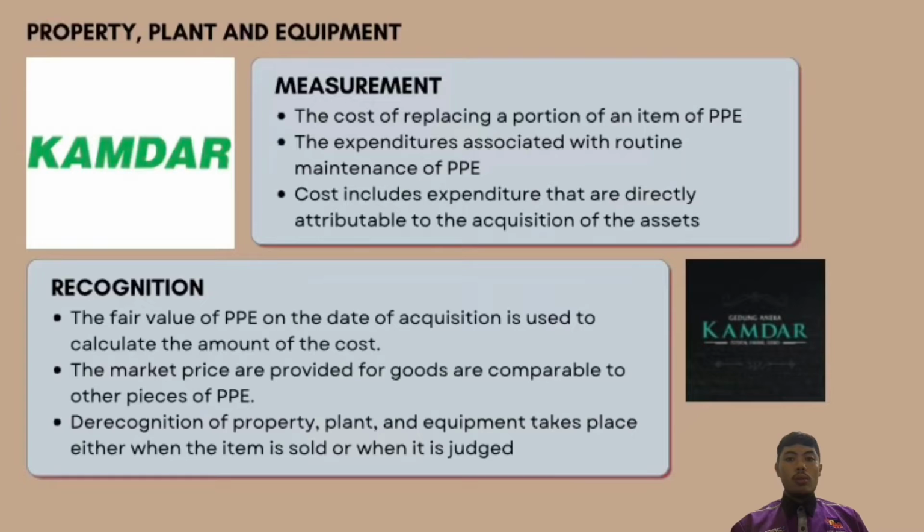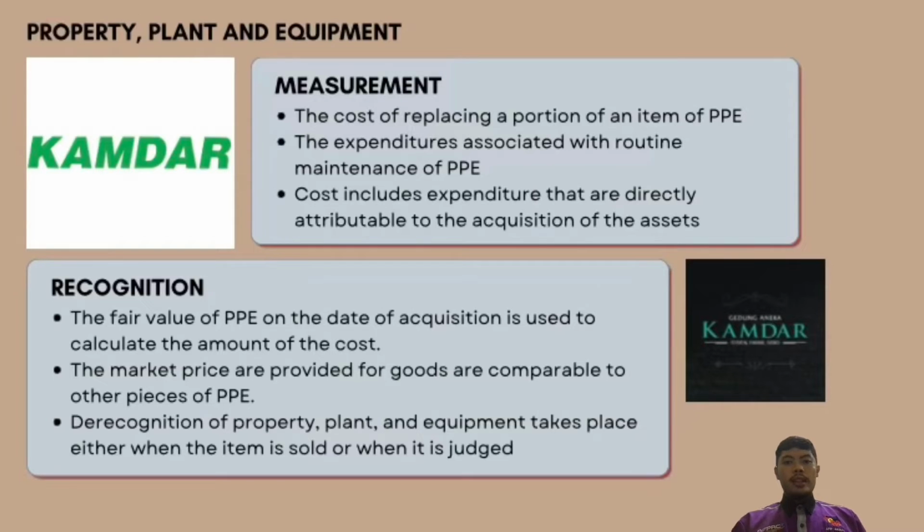The estimated amount for which a property could be exchanged on the date of valuation between a willing buyer and a willing seller in an arm's length transaction, following proper marketing, wherein the parties had each acted knowledgeably, prudently, and without being compelled, is the fair value of the property. This amount is referred to as the market value of the property.